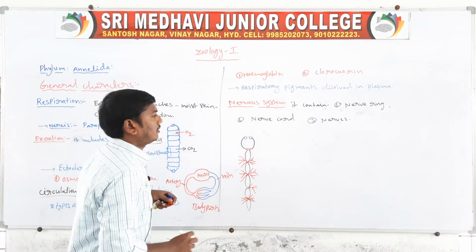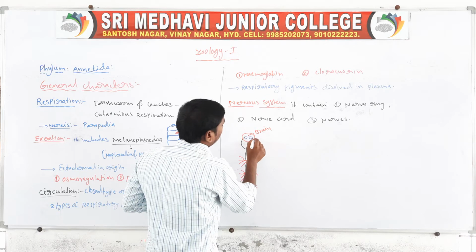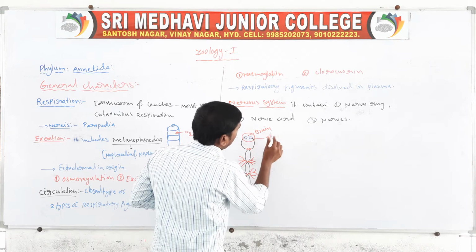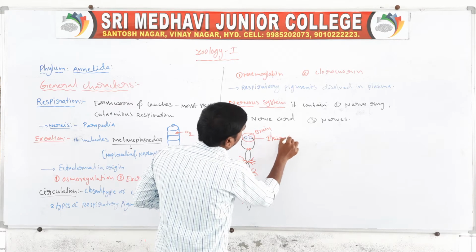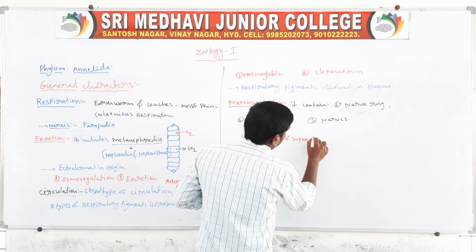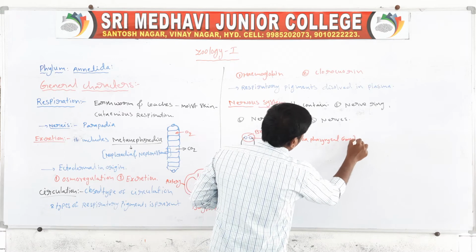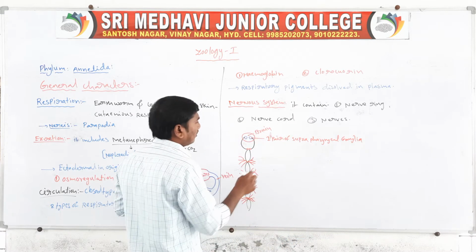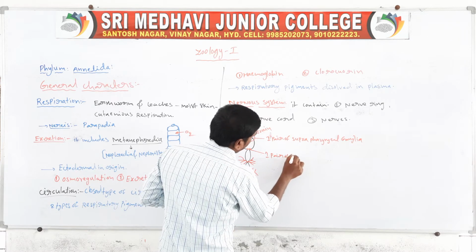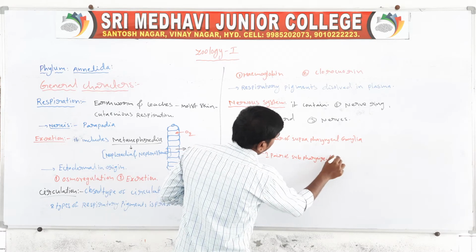There is one pair of suprapharyngeal ganglia and one pair of subpharyngeal ganglia.